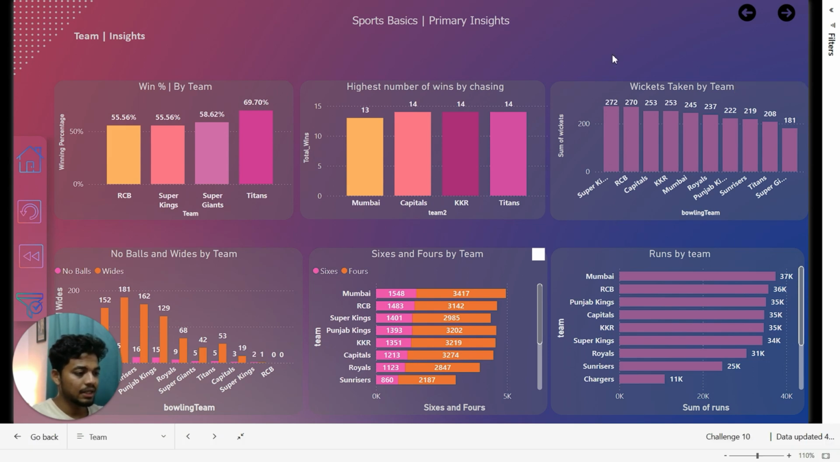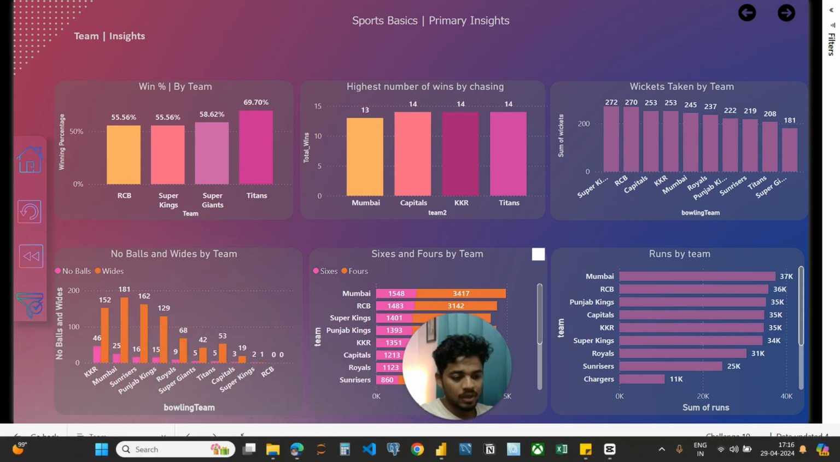Most wickets taken by a team. As you can see, in the past 3 years, Super Kings have taken the most wickets, which is 272, followed by RCB with 270, and Capitals with 253. The next visual we have is no balls and wides by team. Mumbai have recorded the highest wides in the last 3 years, which is 181, and KKR the most no balls, 46.